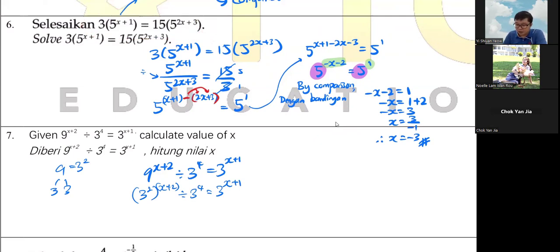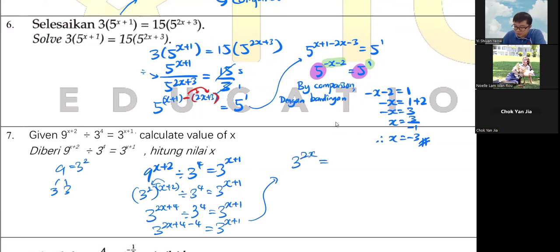Anyway, we just continue here. So this one times in, so you got 2x plus 4, and then divide 3 power 4. So here 2x plus 4 minus 4, so we got 2x becomes this one already.